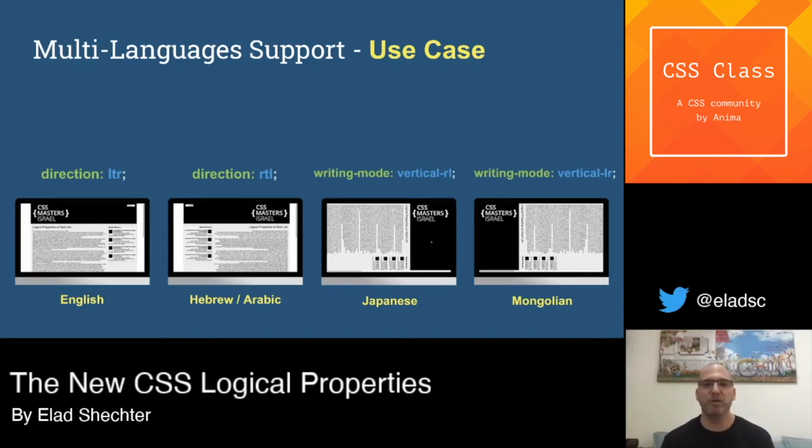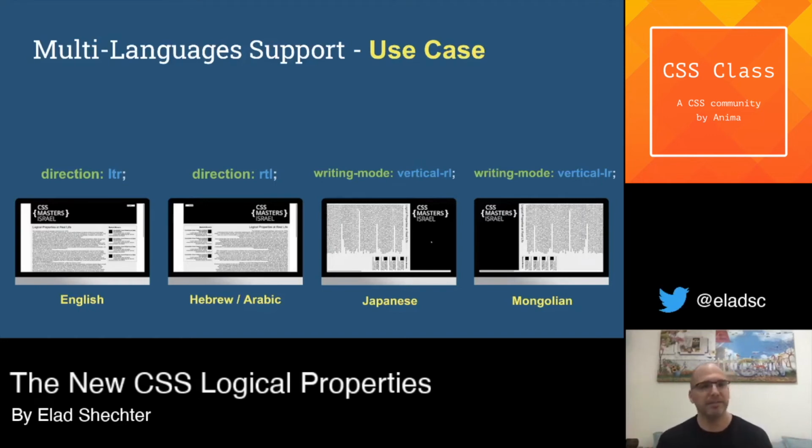In Japanese and Mongolian, instead of using the direction property, we have the writing mode property. For Japanese, with the value of vertical-rl. And for Mongolian, the writing mode with the value of vertical-lr. And you need to understand what is happening here. In the past, if you wanted to create a website that supports Latin languages and Semitic languages like Hebrew and Arabic, you needed to create two different CSS files. And for Japanese and Mongolian, there isn't anything to talk about. We never created a website like this.